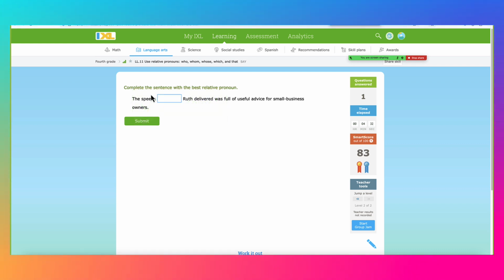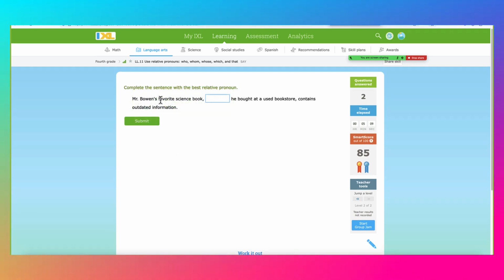The speech. Okay, there's no comma here, so we are not likely to use which. And it's not who, whom, or whose, because it's not a person. So the speech here has to be that. The speech is qualified by this additional information. The speech that Ruth delivered. So here the subject will be speech, and the verb will be was.